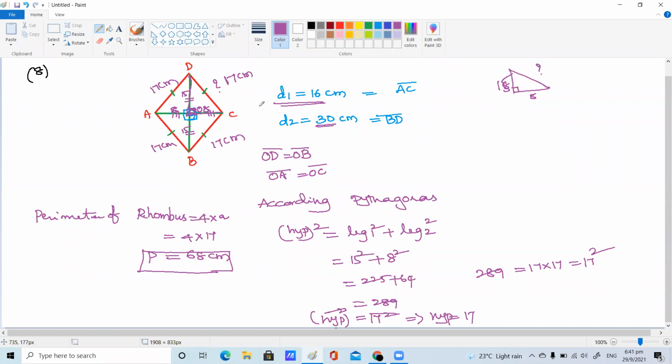Now, one thing we didn't discuss, children. We have 3 properties here. One is the exterior angle property, another one is the ASA property, and the third one is the Pythagoras property. And one more thing I didn't discuss with you, children: the sum of 2 sides is always greater than the third side. Did I discuss it in the class or not? Yes, ma'am, we did.